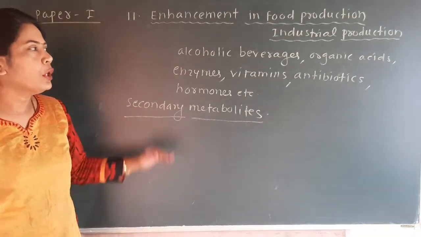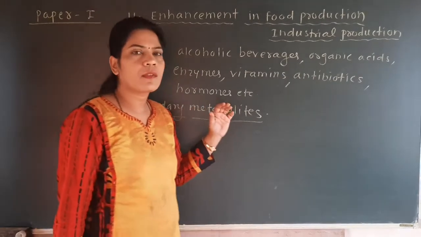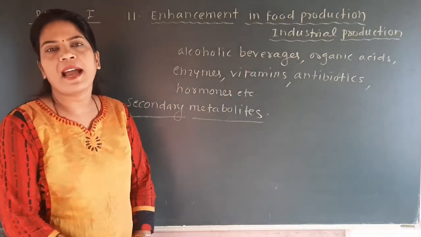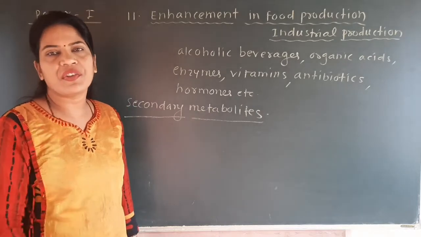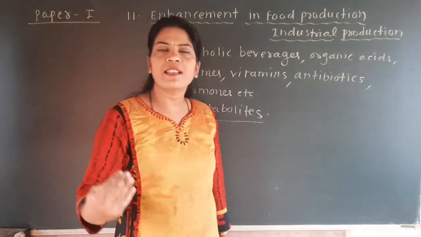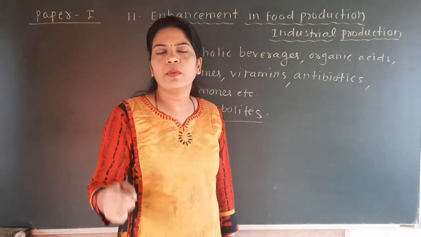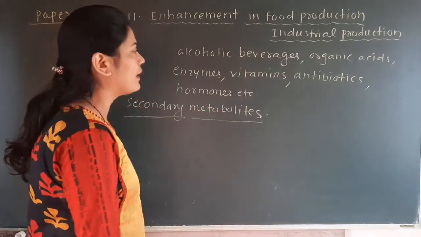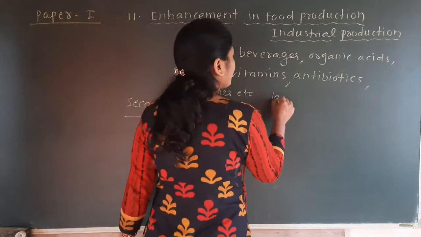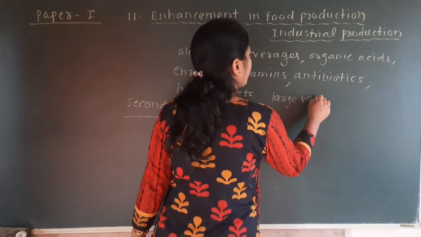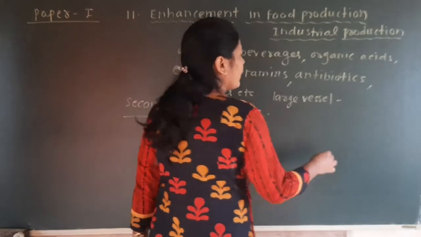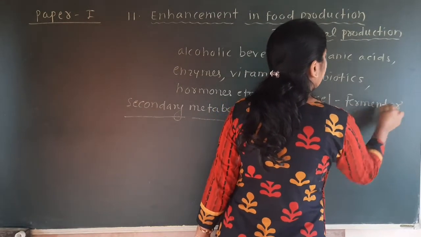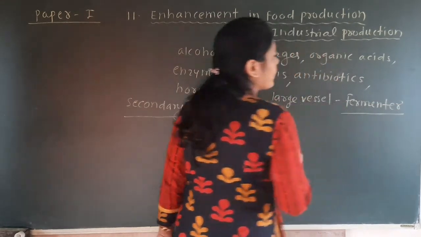Here you should know that all these products are produced in a large vessel, because there will be large production of these products, so there will be a requirement of a large vessel. That large vessel in industry is called the fermenter. That large vessel where all these products are produced is called the fermenter.